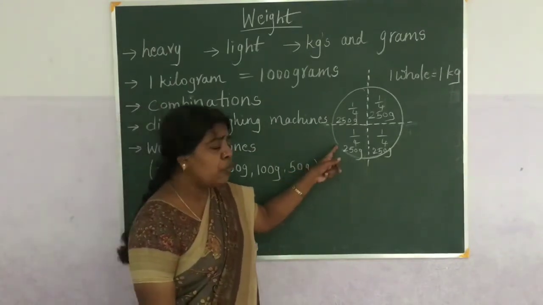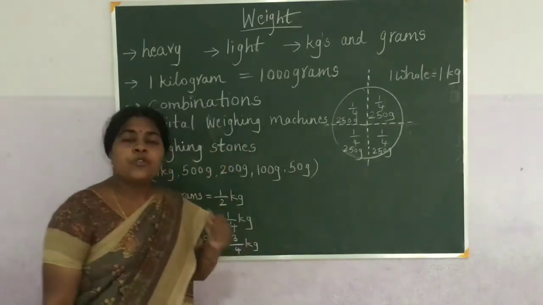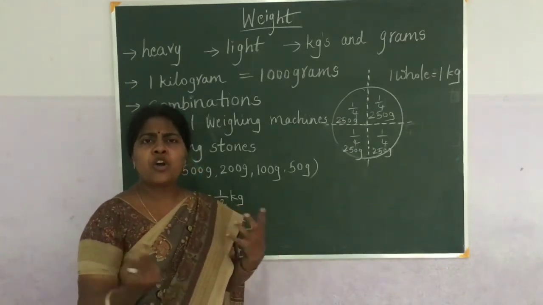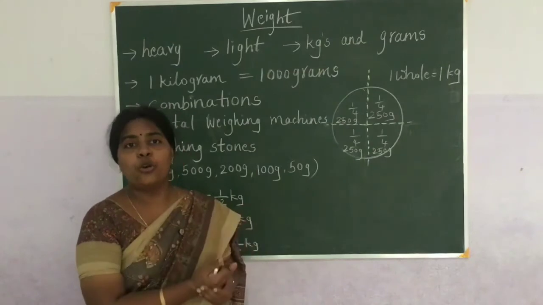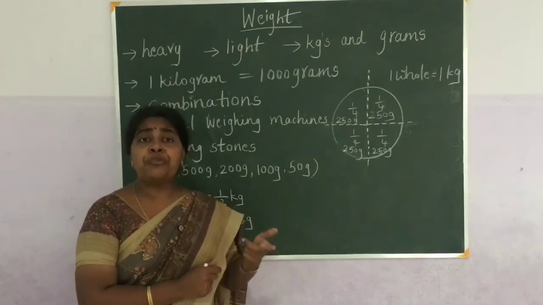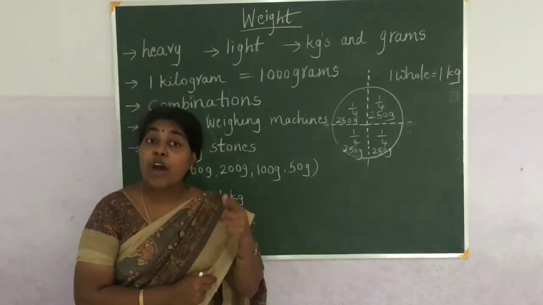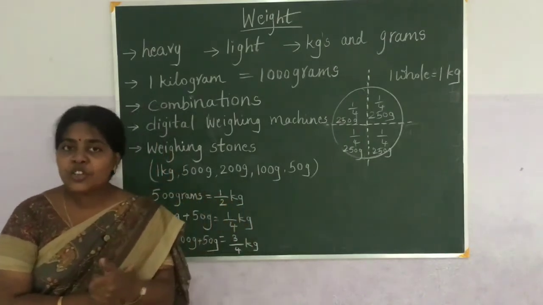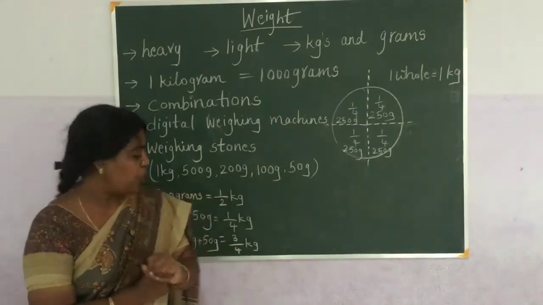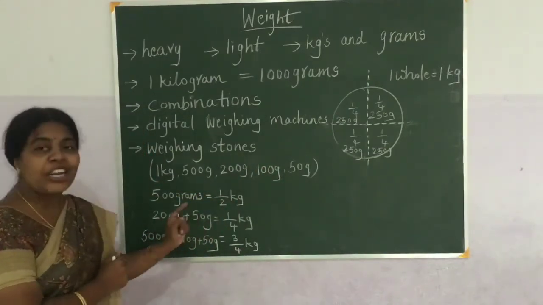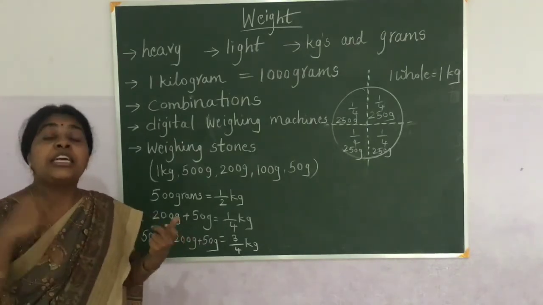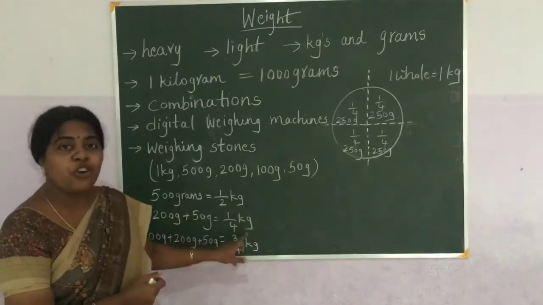But we are not having a 250 gram stone. So if you go and ask the shopkeeper to give 1 by 4th kg of sugar, he is not having a 250 stone, but he is having these stones. So to give 250 grams of sugar, or 1 by 4th kg of sugar, what will the shopkeeper do? He uses a 200 grams stone and a 50 grams stone. So 200 grams stone and 50 grams stone is nothing but 250 grams. 250 grams in terms of kgs is 1 by 4th kg.